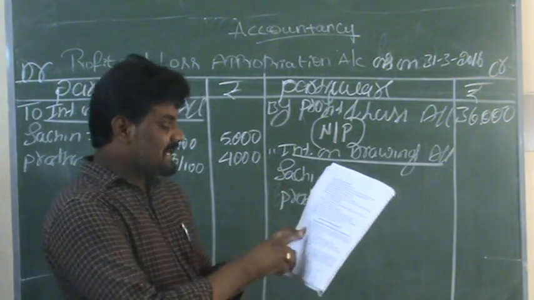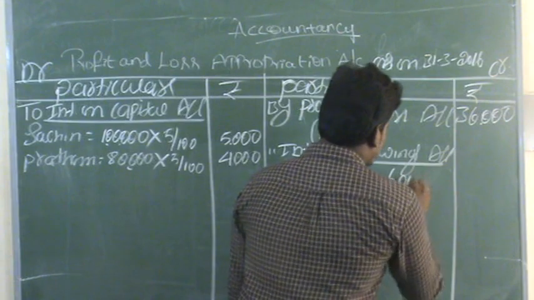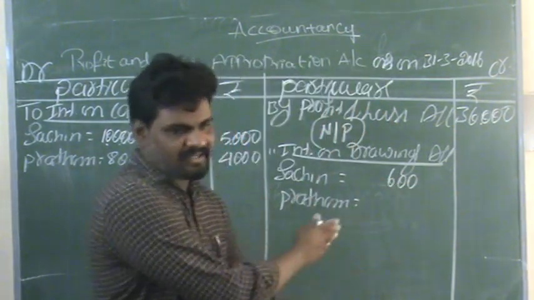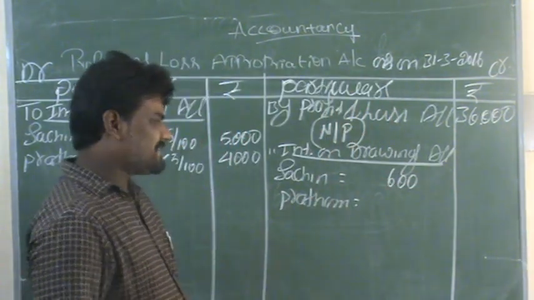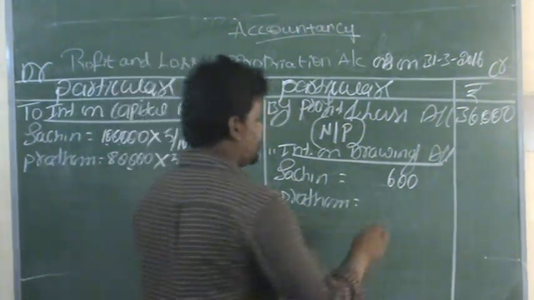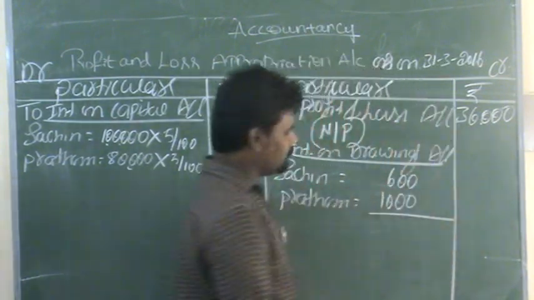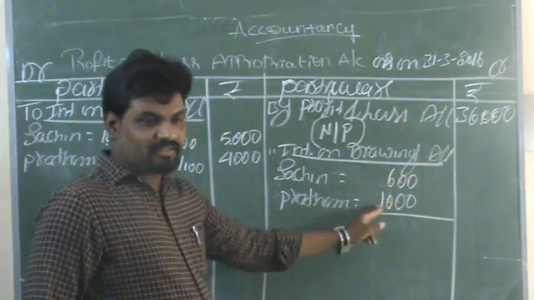Sachin's share of interest on drawings is rupees 600, which you have to record in the inner column only. And Pratham's interest on drawings is rupees 1,000.